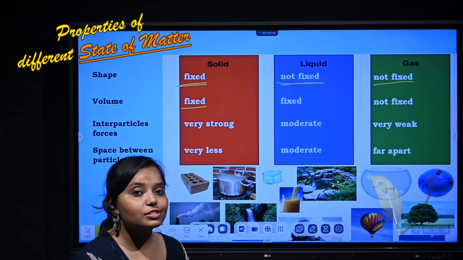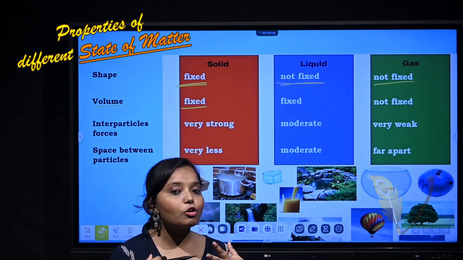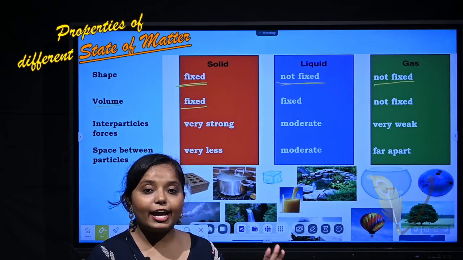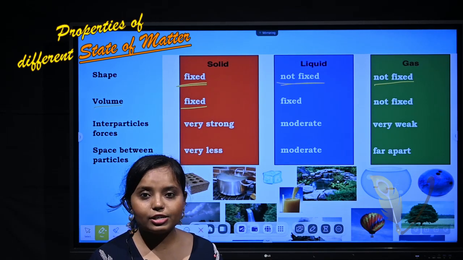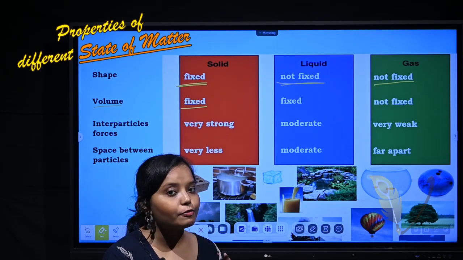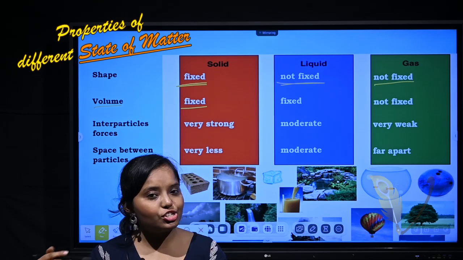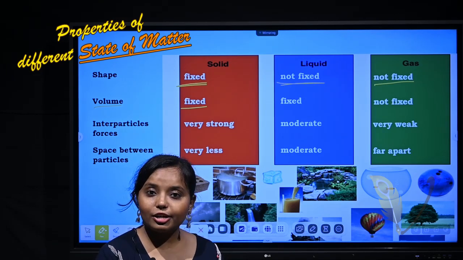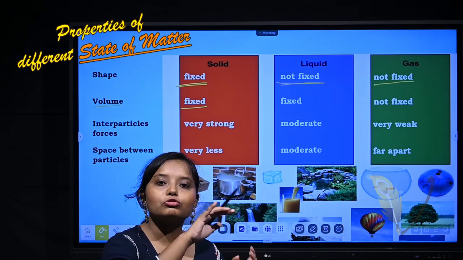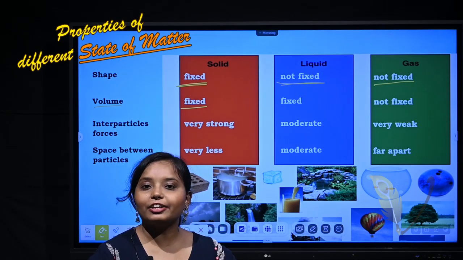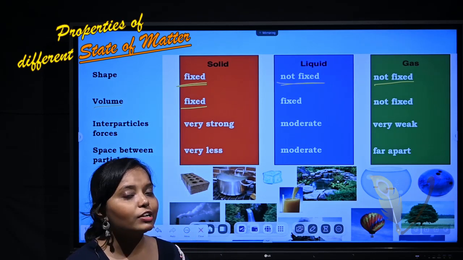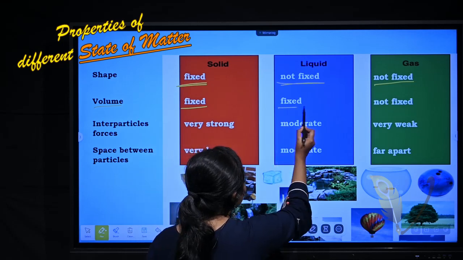But what about liquids? Liquids, as I told you, do not have a fixed shape. This will take the shape of any container that it is put in. But if the liquid is of 1 liter, the volume is 1 liter. So will it change by transferring it to another container? Will the volume change? Obviously not. The volume will remain same. So the volume is fixed in liquid.